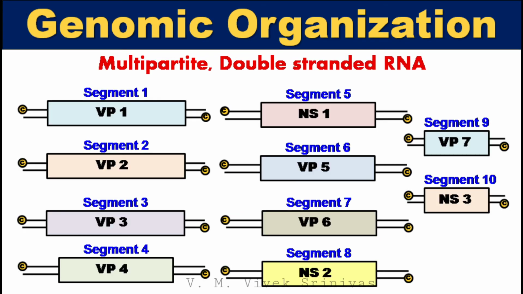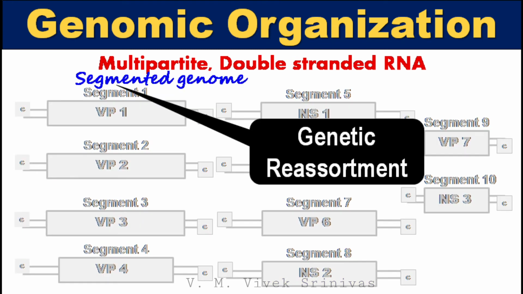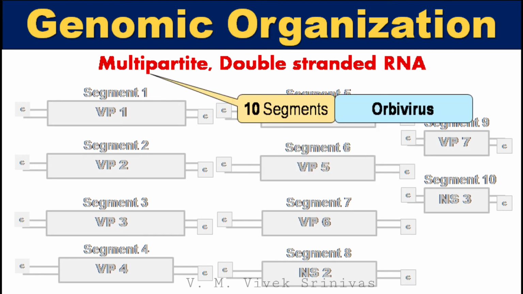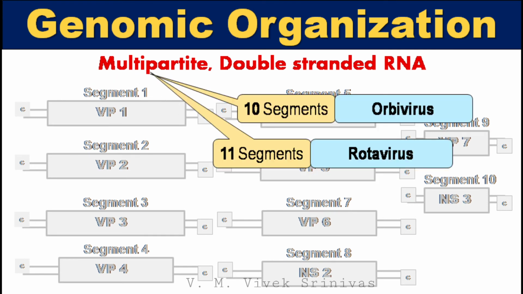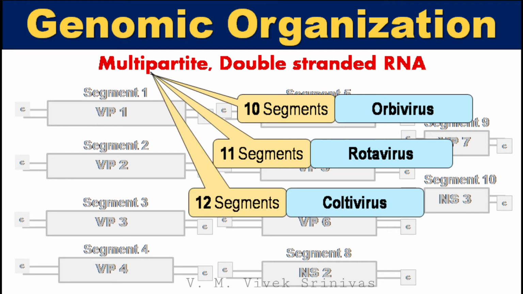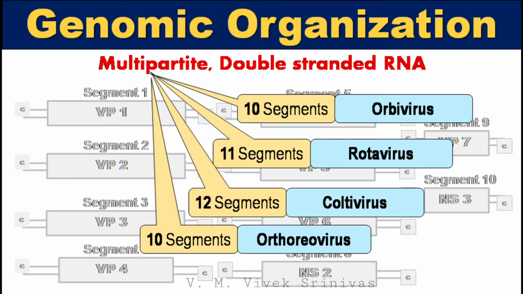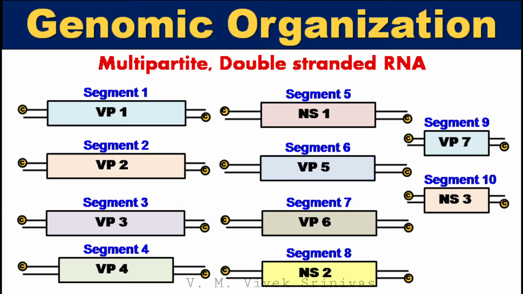Genomic organization. The genome is multipartite, that is segmented, double-stranded RNA. This segmented genome may result in genetic reassortment. The Orbivirus possesses 10 segments. Rotavirus possesses 11 segments. Culicoides-borne virus, 12 segments. And Reovirus, 10 segments. So, our interest here is on Orbivirus, which possesses 10 segments.